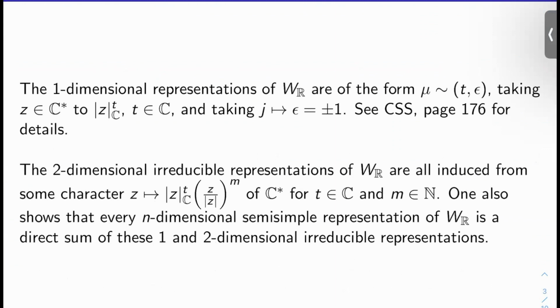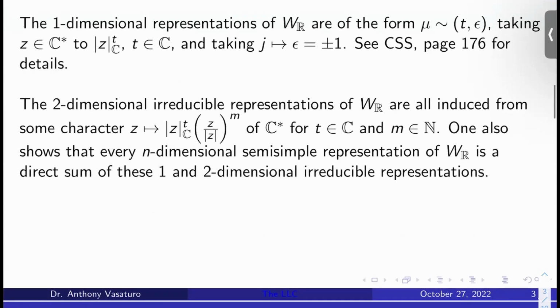Let's look at some examples. It turns out the one-dimensional reps of W sub R, let's say mu, are equivalent to representations tau epsilon. What do I mean by this? So representations that take z in C star to absolute z to the t, where the absolute z means the absolute value on C, and here t is in C, and where j maps to epsilon and epsilon is plus or minus 1. So these are all the one-dimensional representations, the characters of W sub R. You can see CSS page 176 for details about this. So again, we're looking at all representations that are equivalent to one of these representations.